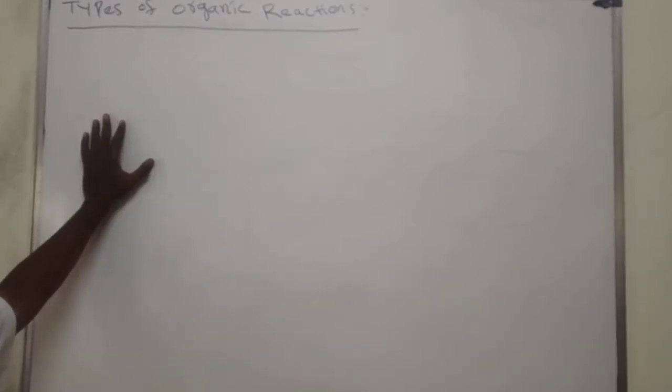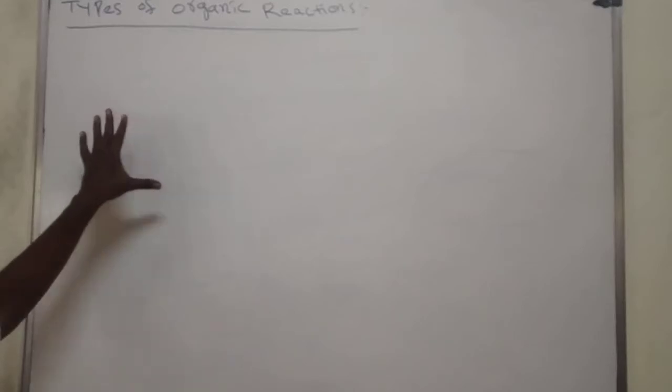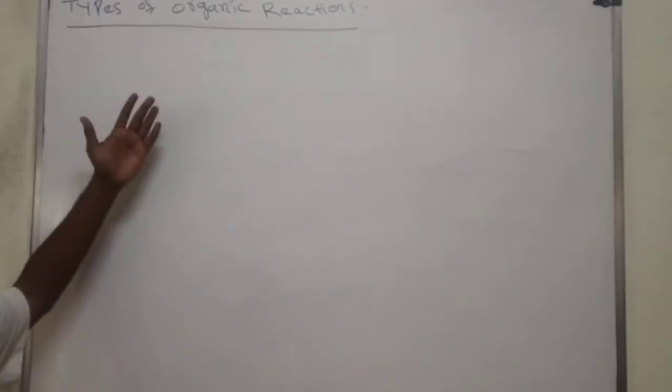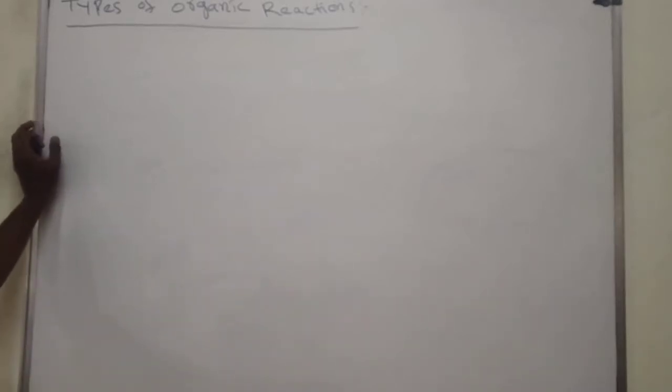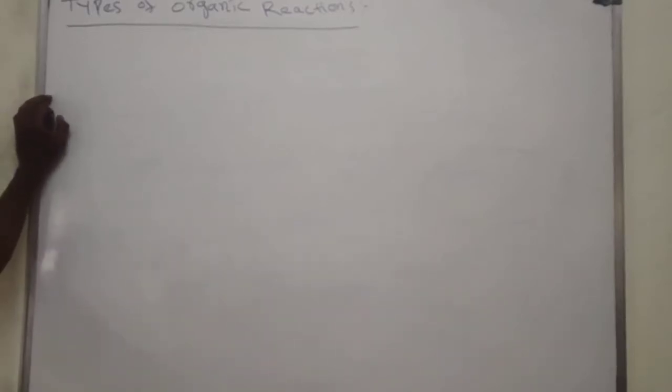In organic chemistry, so many chapters are there in first PUC and second PUC. These reactions only will be observed in all the organic chemistry chapters. So this is a very important topic, from the NEET point of view, JEE point of view, or CET point of view. We'll see types of organic reactions. Organic reactions are of 6 types.